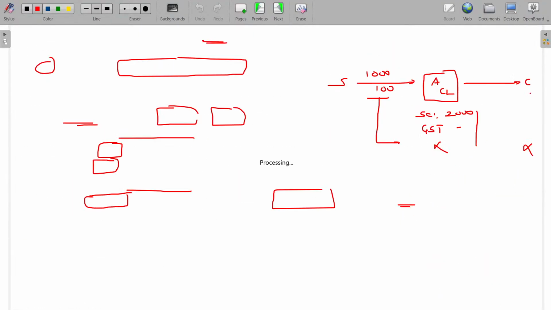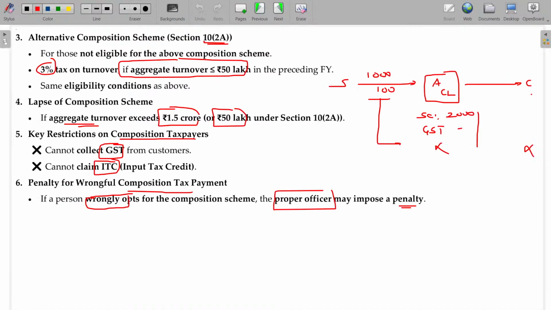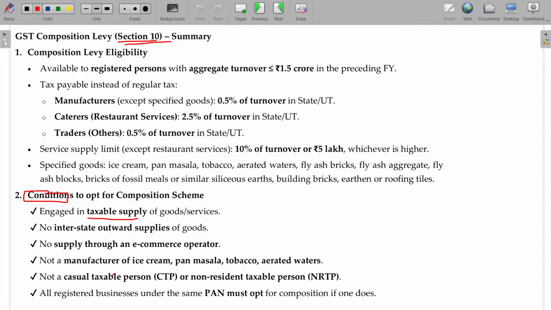Conditions: engaged in taxable supply, no interstate supply, no supply through e-commerce operator, not a manufacturer of ice cream, not a casual taxable person, all registered businesses under the same PAN must opt. Clear? So must engage in which one? Taxable supply.